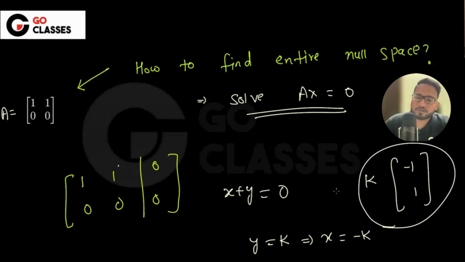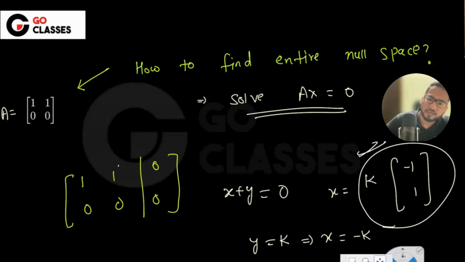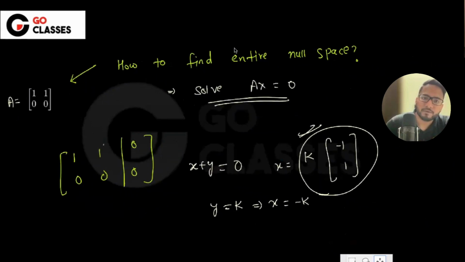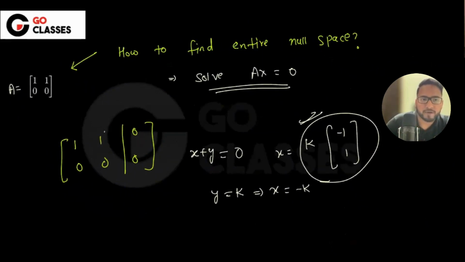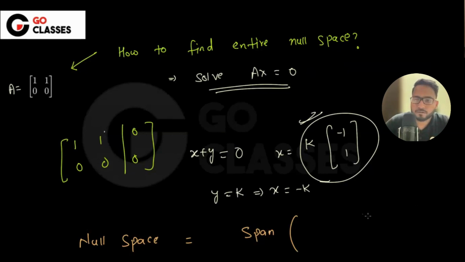Now since you have got something like this, if you multiply this x with this A, what will you be getting? 0, right? So you can say this is the null space. Or in other words, you can also say that the null space is equal to the span of this vector, minus 1 1.